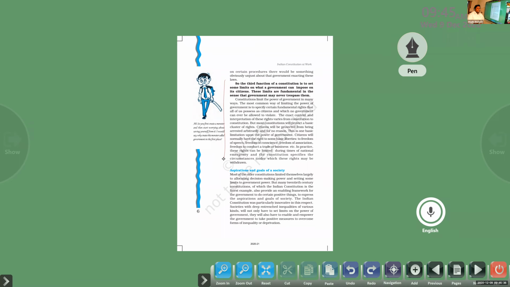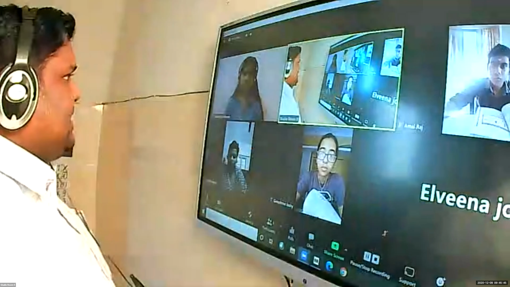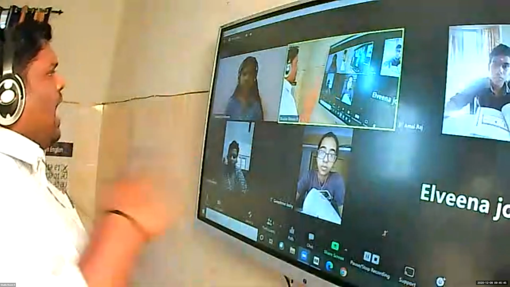For example, the word secularism. There are two different meanings we can say. American secularism is entirely different from Indian secularism. What is the difference? Any idea? Both are practicing secularism. In both constitutions we can find the word secularism, but the meaning is different. What do you mean by secularism? Secular.